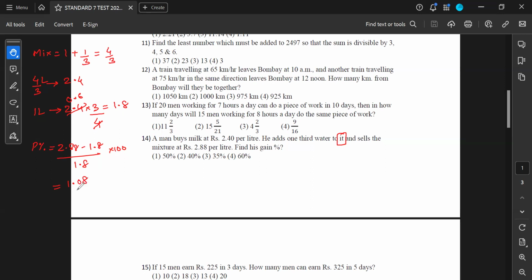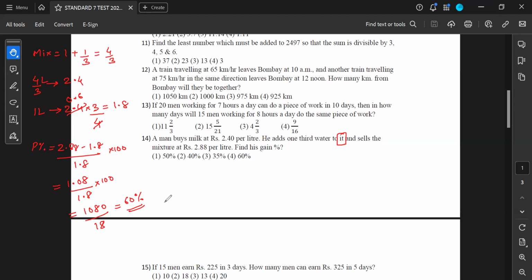I think here we will get 60%. Yes. And when you do it, sir, I just sent you a message, 1080. That is what I've done actually. This should be 60%. 4 by 3, sold mix of 2.88 per liter, 1.33 liter. Yeah, you have done the same. You have multiplied, it's one and the same. So you have calculated the percentage for 1.33 liters. So 4 by 3 you have calculated. I have calculated for 1. Both are correct.